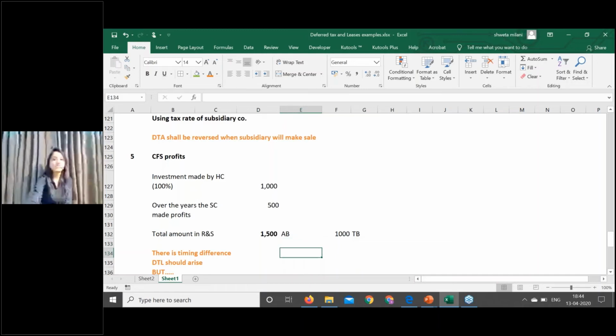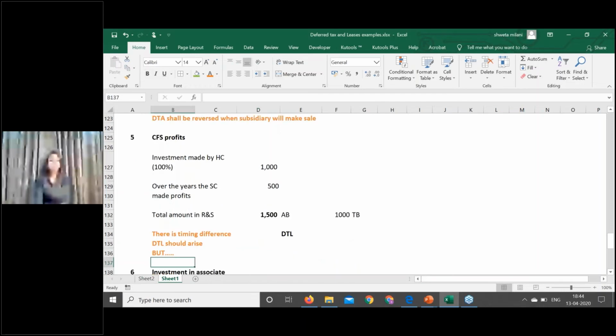On these gains, as and when the subsidiary makes the gain and you consolidate it in your CFS, a liability arises, because as soon as you make the CFS, it is as good as your own profit in the accounting books. But has the subsidiary declared a dividend, or have you sold the subsidiary and realized that profit? No. Then how are you showing the value as 1500? There is a difference which is arising.